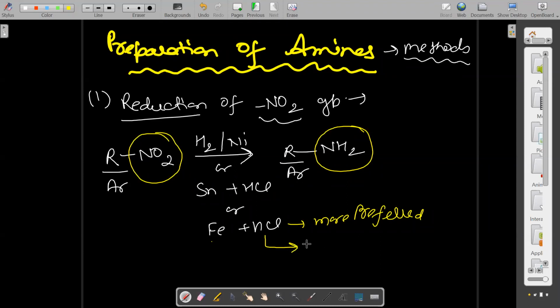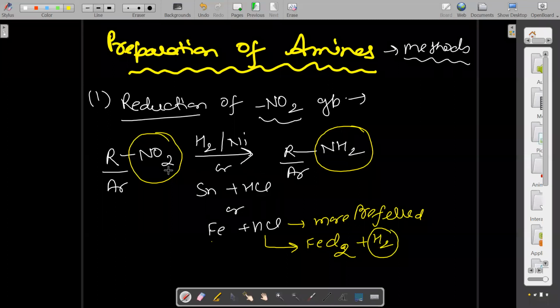Basically, Fe reacts with HCl to form FeCl2 plus hydrogen gas, and this hydrogen gas is used for the reduction of nitro to NH2. The hydrogen is used up in reducing this, but FeCl2 is the left material, and it is easily hydrolyzed when you add water.